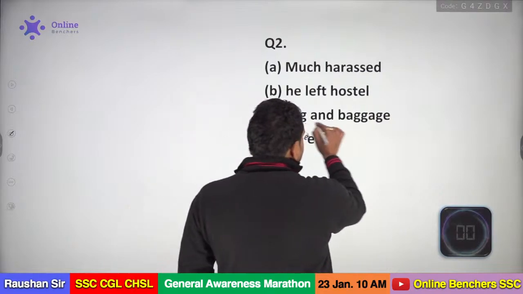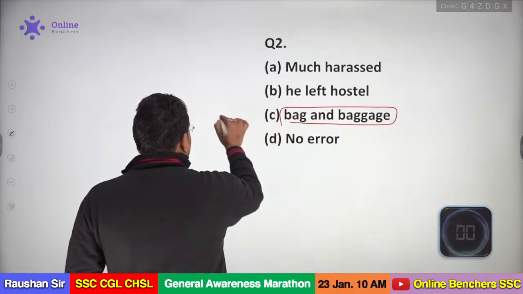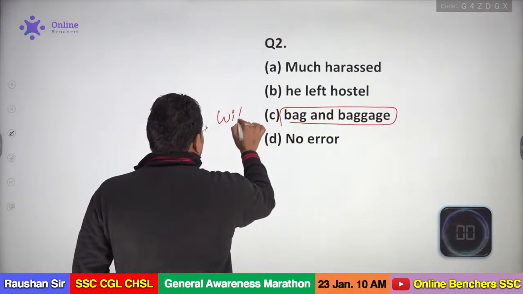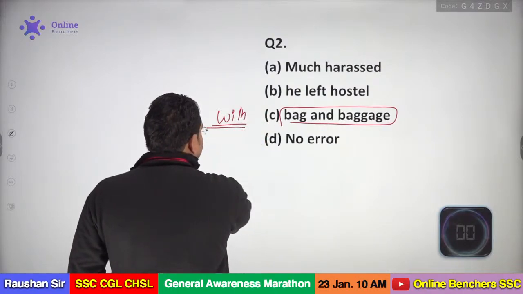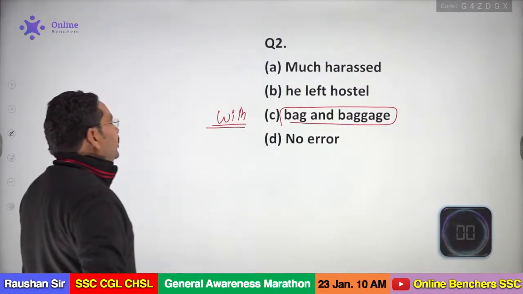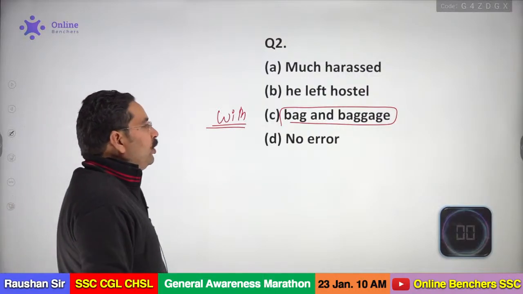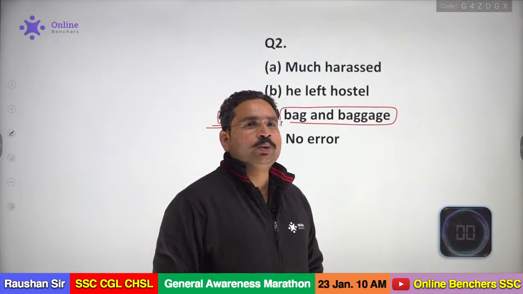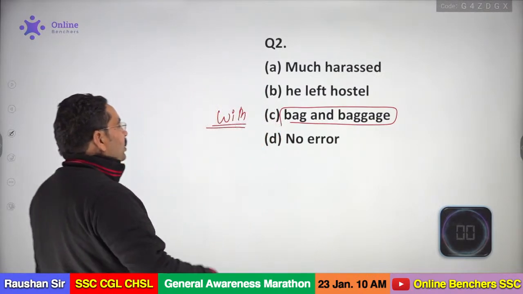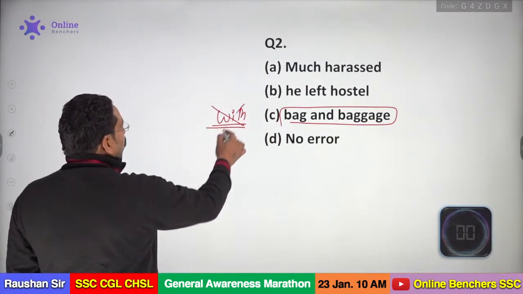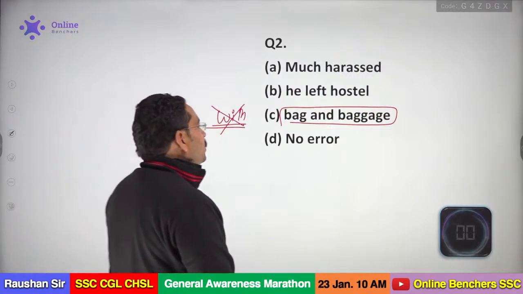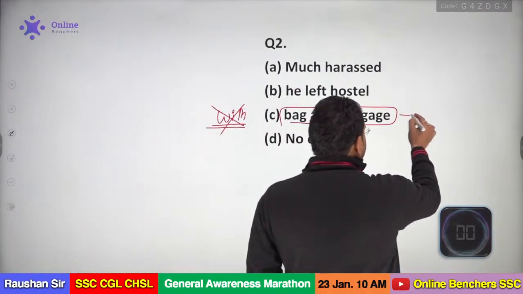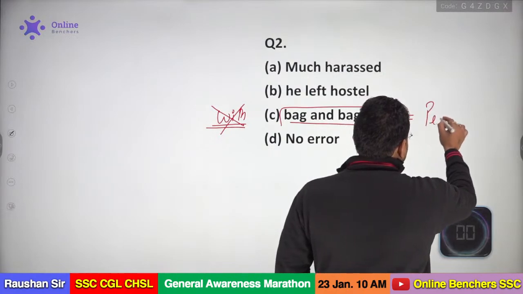Exactly, you have the problem that you are using a preposition here. I know what the error you are detecting here. You want to put "with" here. You want to say it should be "with bag and baggage." Of course, Sanket, I can understand you are doing the same thing. So, my dear, we cannot put "with" here. Why? The reason is this. The meaning of bag and baggage is permanently.